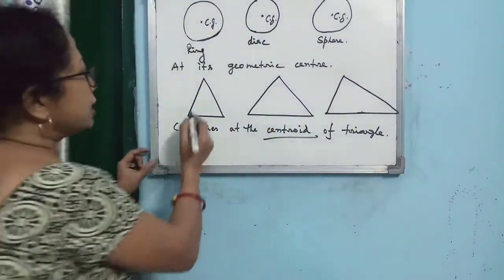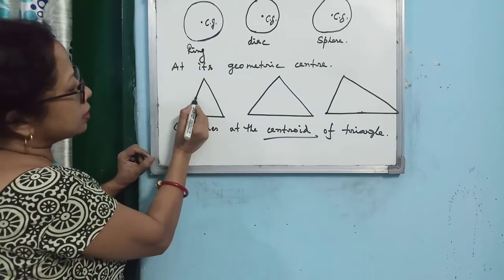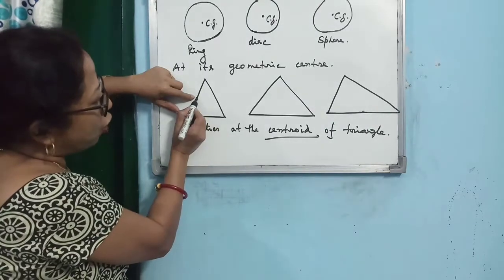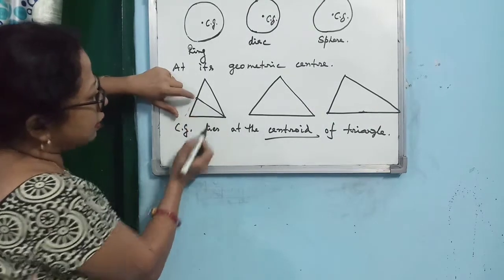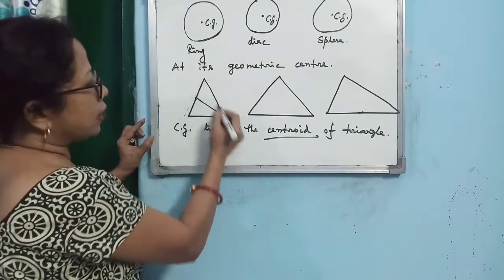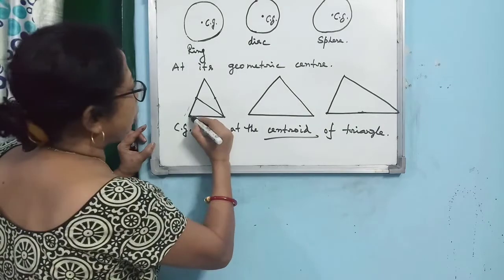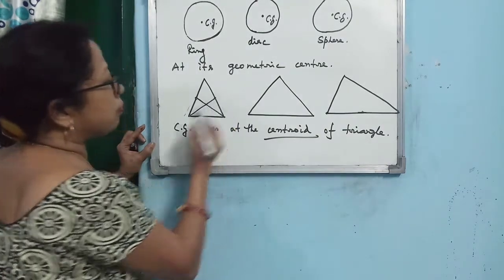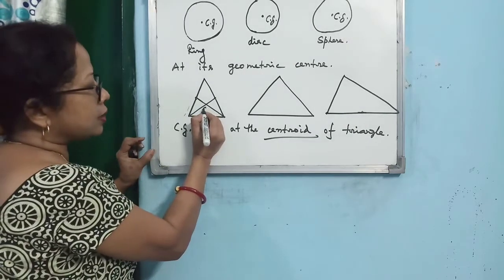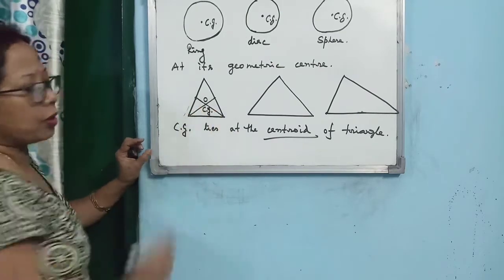Alright. So suppose I have taken this side. First of all, you just locate the midpoint of the side, then join the midpoint to the opposite vertex. So this is the median. Is that clear? If I consider this other side, first of all I locate the midpoint, and then you join it with the opposite vertex. So these are the two medians, and the two medians are intersecting at this point. That is the center of gravity, and I name this point O.